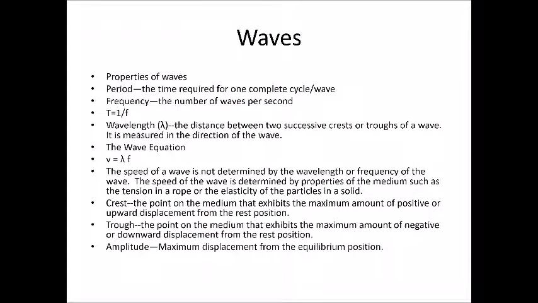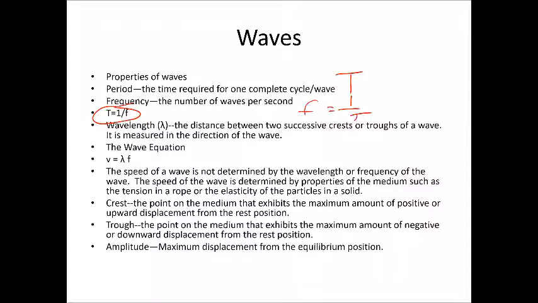Let's also talk about some basic properties of waves. The period is the time required for one complete cycle or one complete wave to take place. We often will see it abbreviated with capital T, and it's typically going to be measured in seconds. The frequency is the number of waves that occur per unit of time, usually per second. Frequency is oftentimes the inverse of the period. So the period is 1 over the frequency, or the frequency is 1 over the period. We usually measure frequency in hertz, or cycles per second, waves per second in this case.